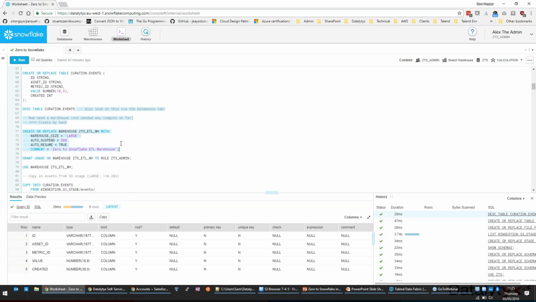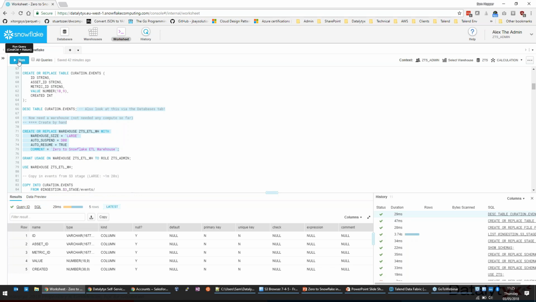What we're going to do now is set up a warehouse. This warehouse, and it's important to remember the term warehouse is maybe a little bit misleading. It's not a data warehouse. There's no data inside the warehouse. It's really a pool of compute resource that will then allow you to get at the data. So there's no direct relationship between the virtual warehouse and the stored data in the databases within the system. So you can have various different warehouses accessing various different databases, assuming you have the permissions as a user to use the warehouse and to access that data, but there's no direct link.